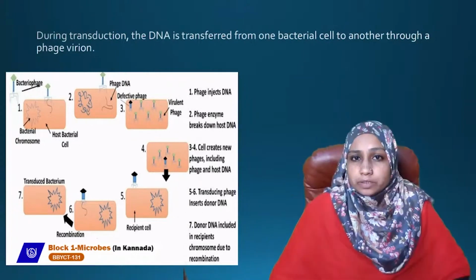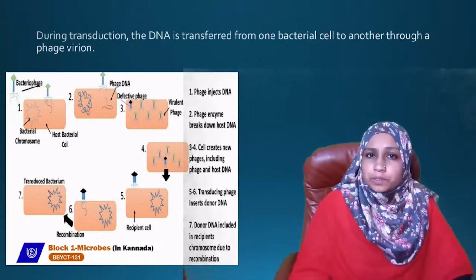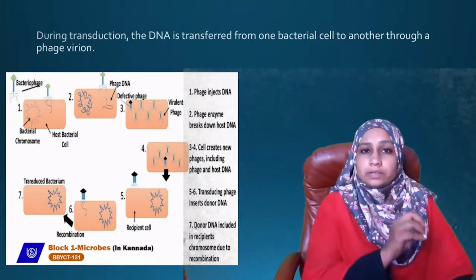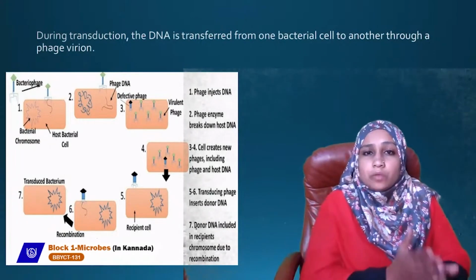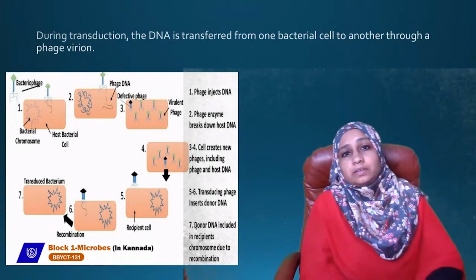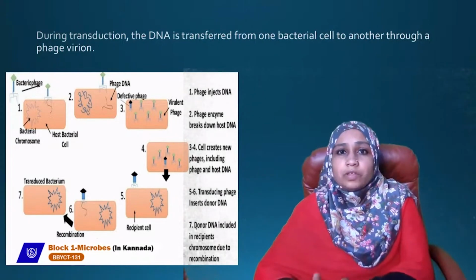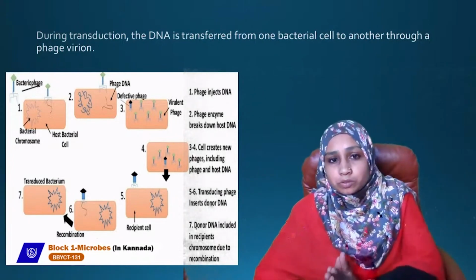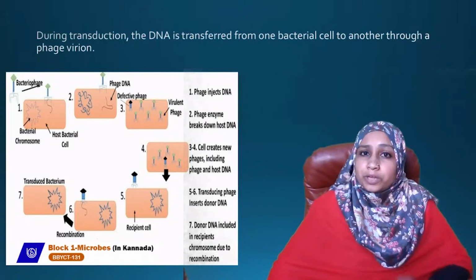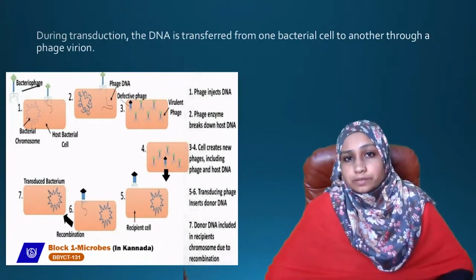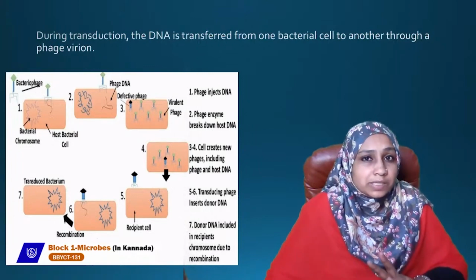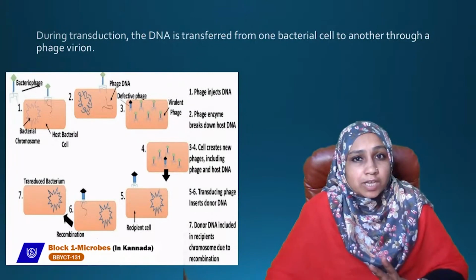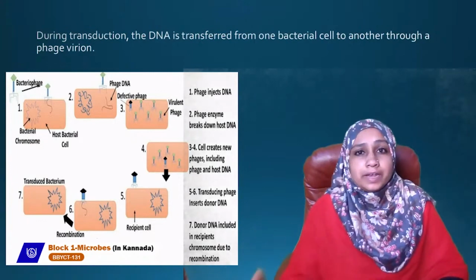So he concluded that there is a certain principle which is transforming the R strain, a non-virulent form, into the S strain, a virulent form, which can kill the mice. From the dead mouse, he obtained live S strains. So he concluded that a transforming principle is taking place, which is transforming the R strain to an S strain.